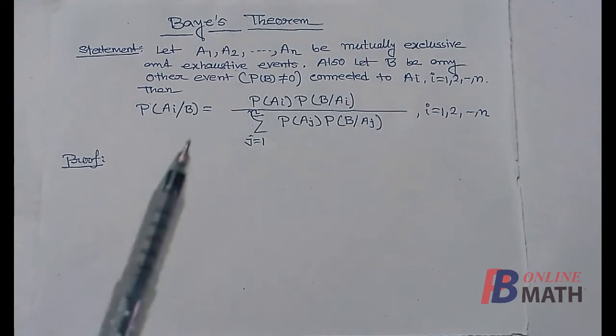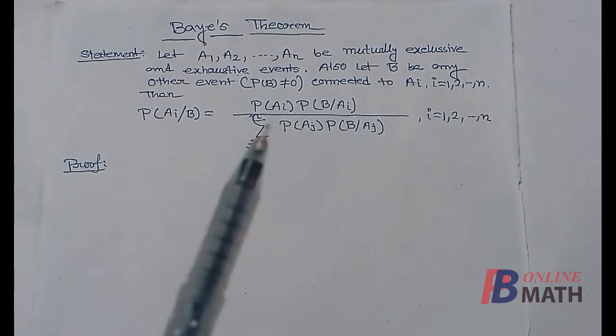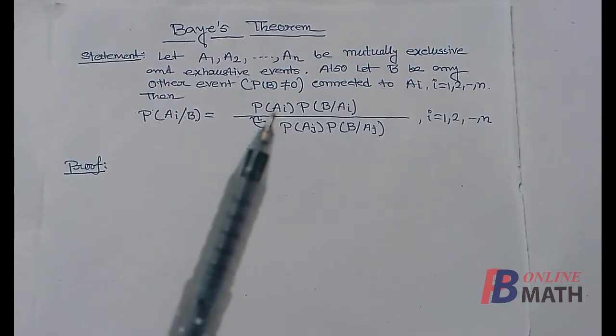Now we start the proof. It is given that A1, A2, up to An are mutually exclusive and exhaustive events.